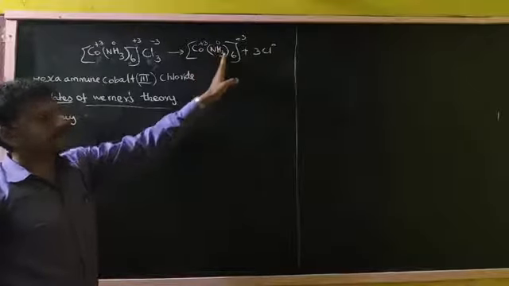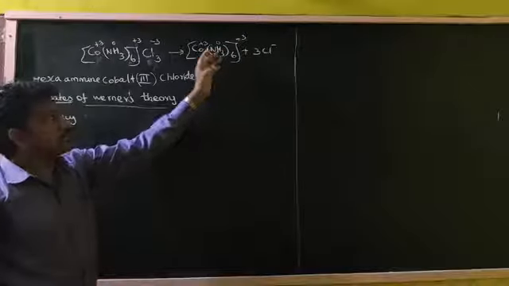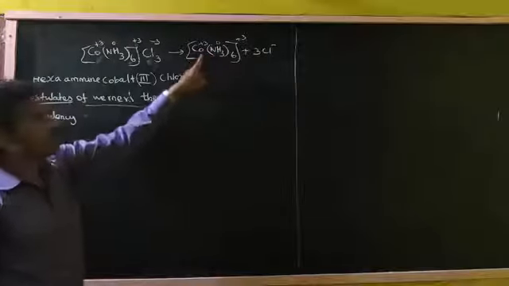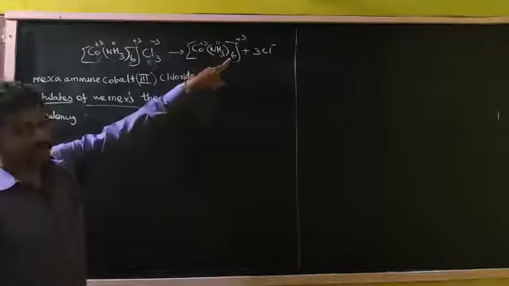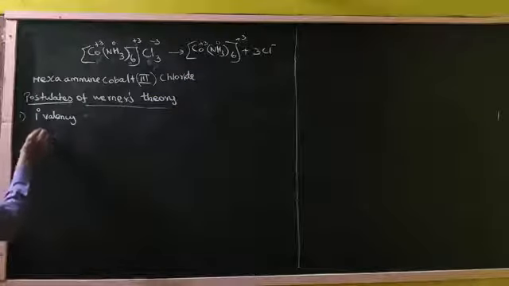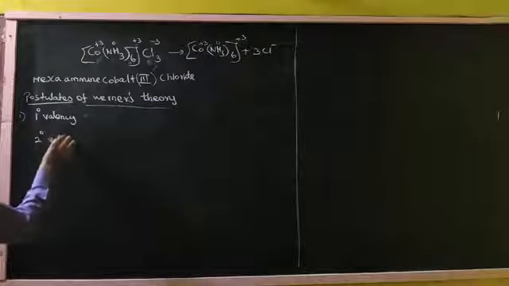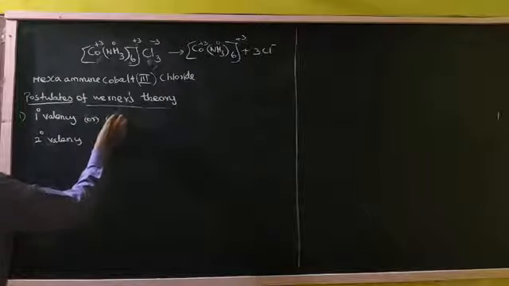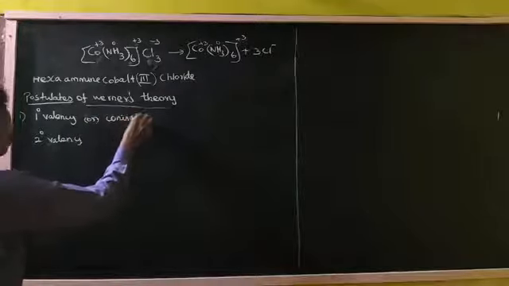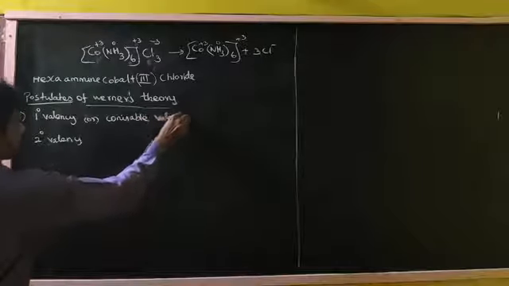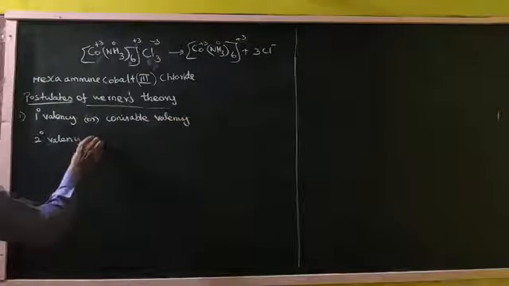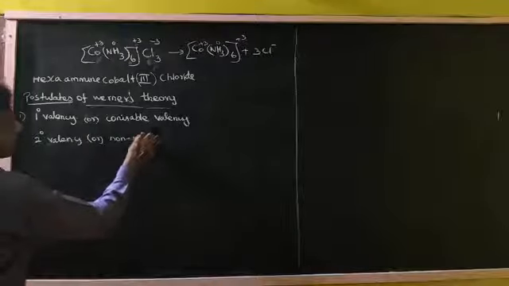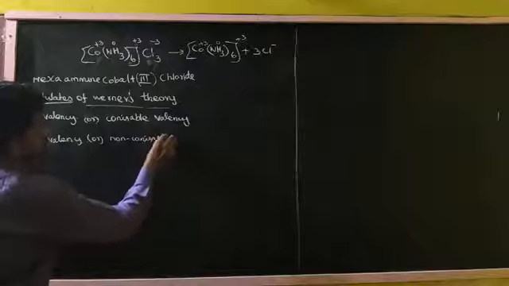It is non-ionizable. When dissolved in the solvent, the 6 ammine ligands do not separate from the central metal atom. That is called secondary valency. So primary valency means ionizable valency, and secondary valency means non-ionizable valency.